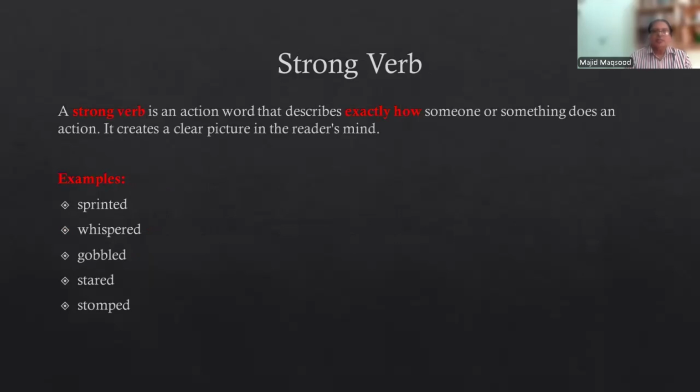For more understanding, we need to understand the definition of the strong verb. The strong verb is an action word that describes exactly how someone or something does an action. It creates a clear picture in the reader's mind. Examples: sprinted, whispered, wobbled, stared, stormed. All these words are, in fact, strong verbs.